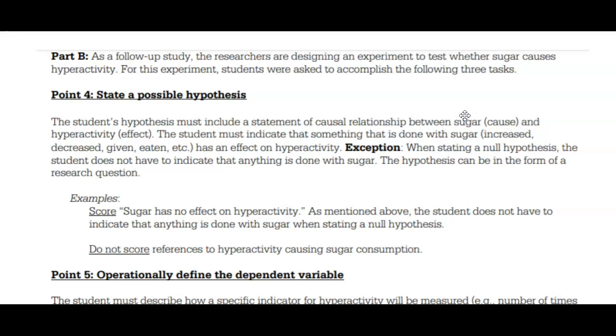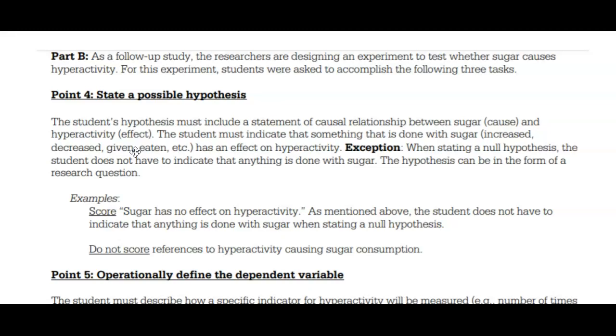Point 4, what you need to say here, again, is a possible hypothesis. You could either have a null hypothesis, something like sugar has no effect on hyperactivity, and that's fine. However, here's a trick. If you're going to say that sugar does have an effect, you have to say what you do with sugar. Is it increased, decreased, given, eaten? Something has to be done with sugar in order to get the point.